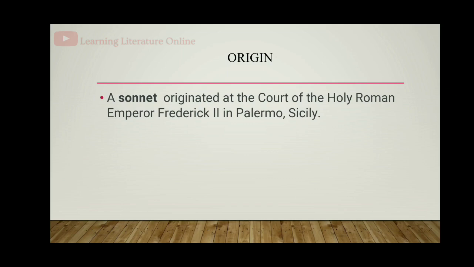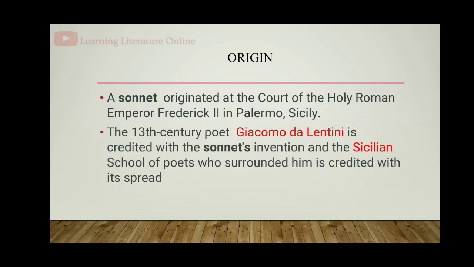It was sung there by a 13th century poet, Giacomo da Lentini, and he is credited with the sonnet's invention, and the Sicilian school of poets who surrounded him is credited with its spread. Giacomo da Lentini is the originator of these sonnets, and those who were behind the spread of this poetic form was the Sicilian school of poets.